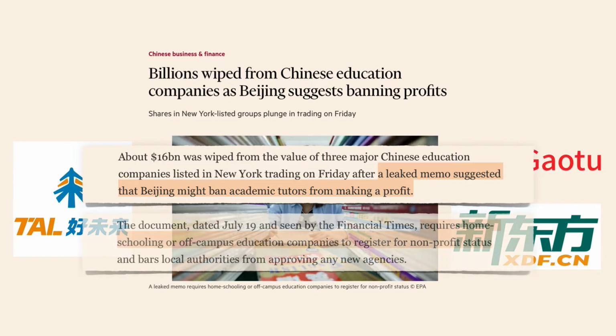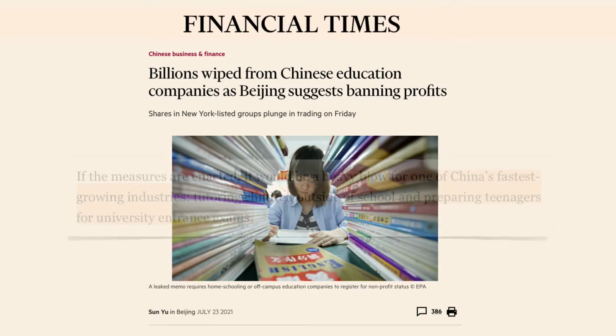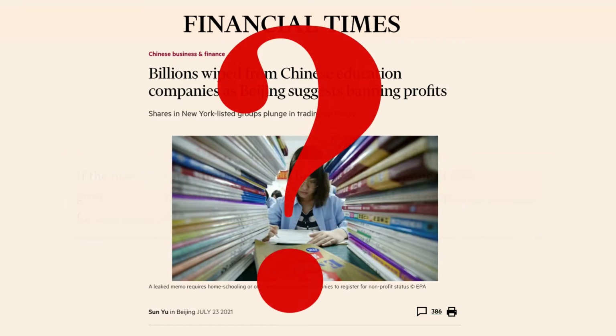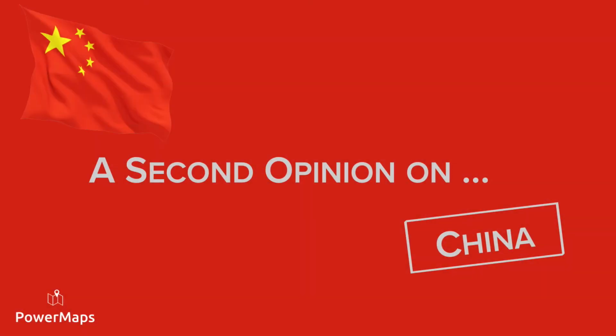The memo declared that homeschooling or off-campus education companies would have to register for non-profit status. The UK Financial Times wrote, "This would be a heavy blow for one of China's fastest-growing industries, tutoring children outside of school and preparing teenagers for university entrance exams." So why did Beijing make this move? That's what we're going to answer in this edition of Second Opinion.